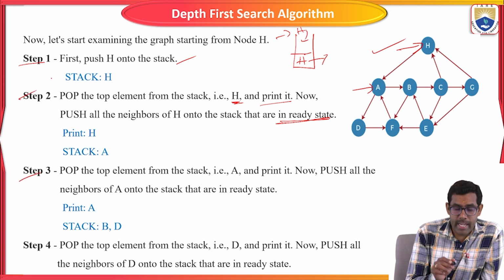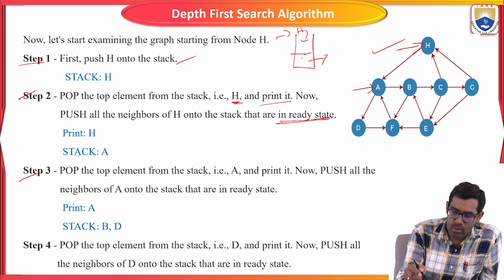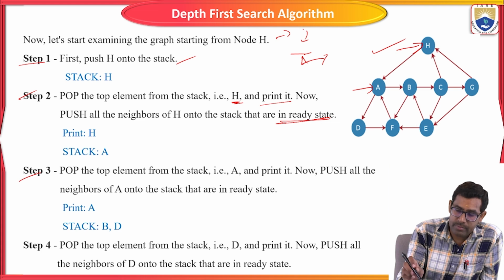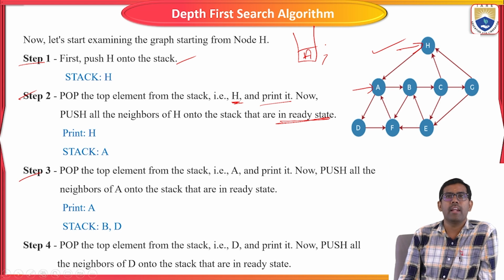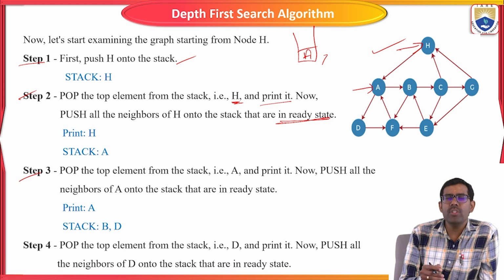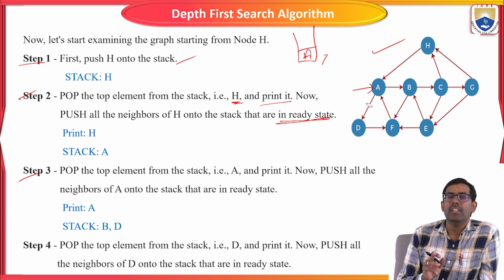Then step 3. Again, now in the stack A is there, at the top of the stack. So now the starting vertex is A. We pop A and print it.